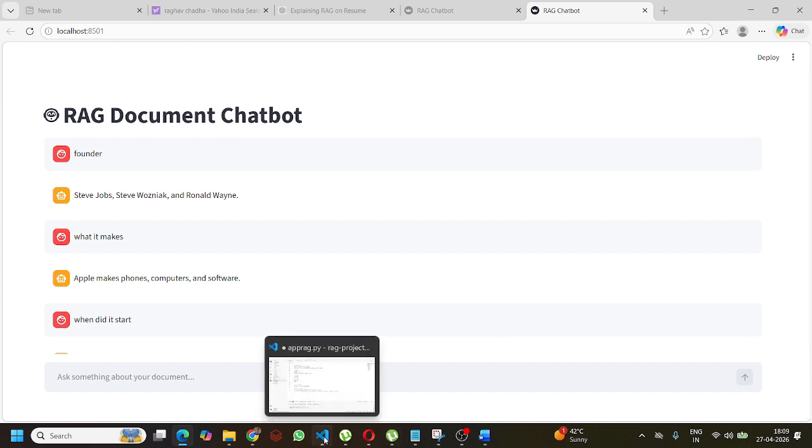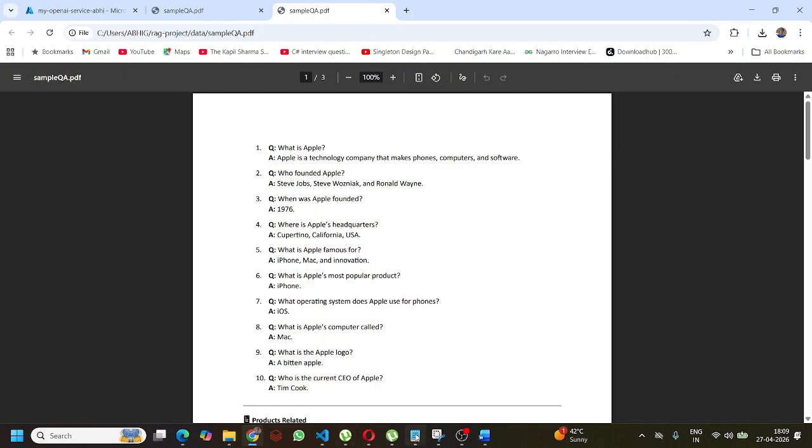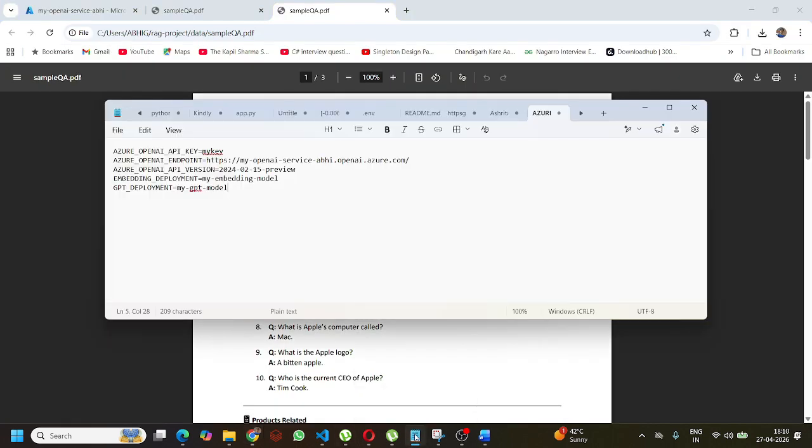One thing I would also like to tell you here is that this is the ENV environment file. In the ENV file, I have the Azure OpenAI key, endpoint, version, and embedding model deployment and GPT deployment. These three or four things are required: key, endpoint, version, and embedding deployment model, right?